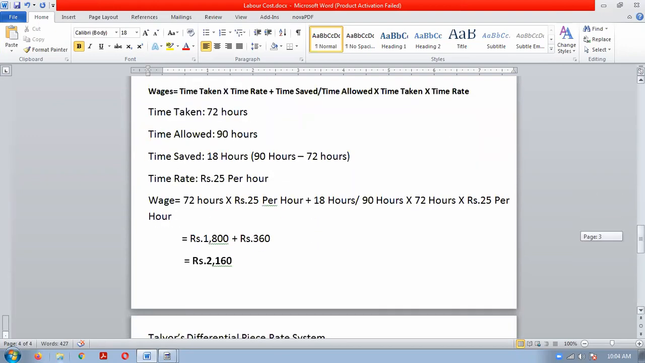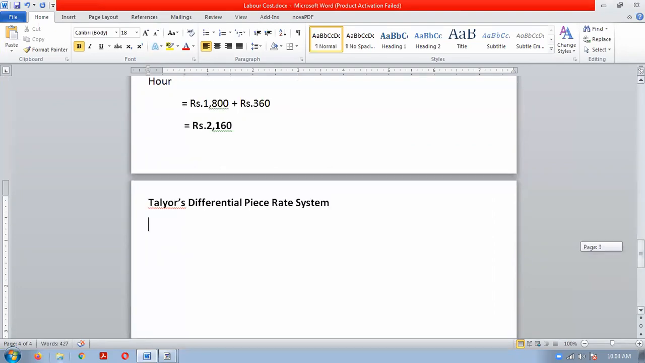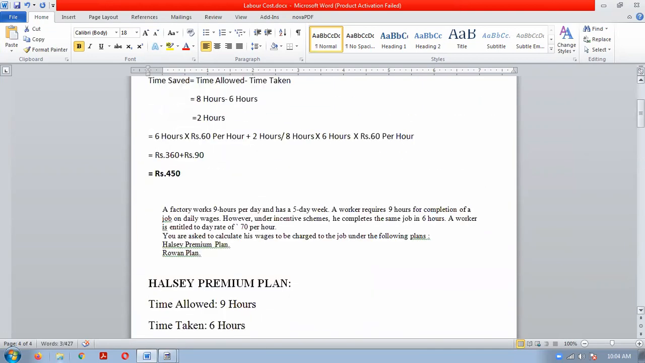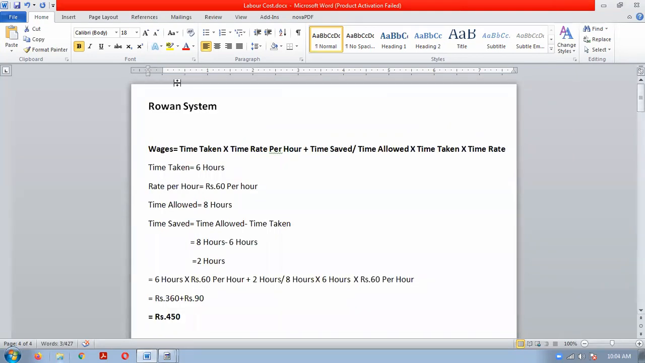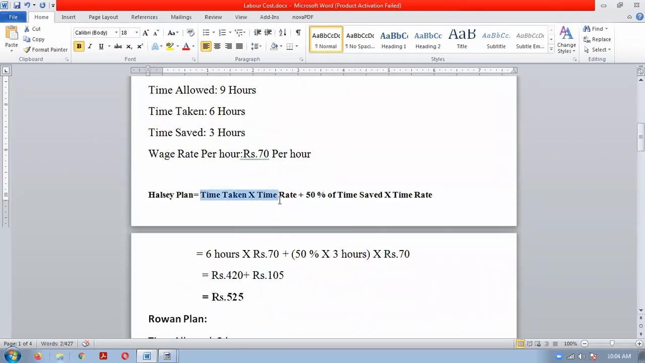Now we will take for discussion the Taylor's differential piece rate system. Now before moving to this system, let us understand the piece rate system and the time rate system, which we have already discussed, but once more we will have an understanding of that. Now in Rowan system and the Halsey system, if you will see, the first part is same.